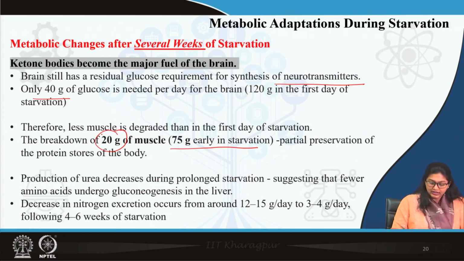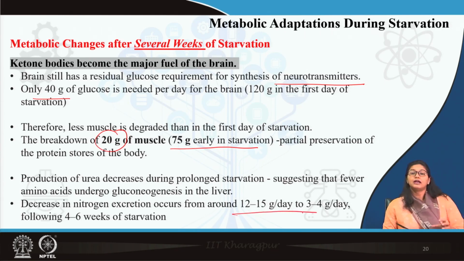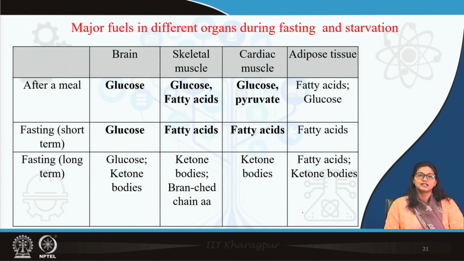Here you can see that nitrogen excretion is decreased from 12 to 15 grams per day to 3 to 4 grams per day. So, this is the metabolic adaptation after several weeks of starvation. Now, the body can maintain this for around 45 days to 3 months. After that, the body proteins are depleted by around 40 to 60%, which causes death.